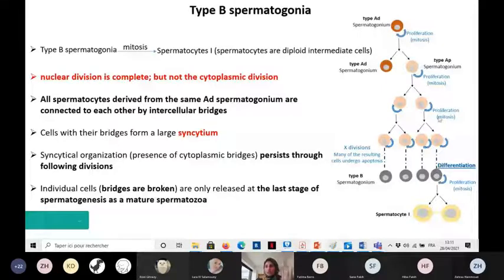We will need to generate new cells that are able to form the sperm cells. If this AD spermatogonium gives 2 AP cells, I won't have AD cells left. Okay, so it's a renewal, like we can say for the AD? Yes, renewal. It will give one AD to keep this pool of reserve cells, as a renewal of those AD so that I keep reserve cells. Okay, thank you doctor.